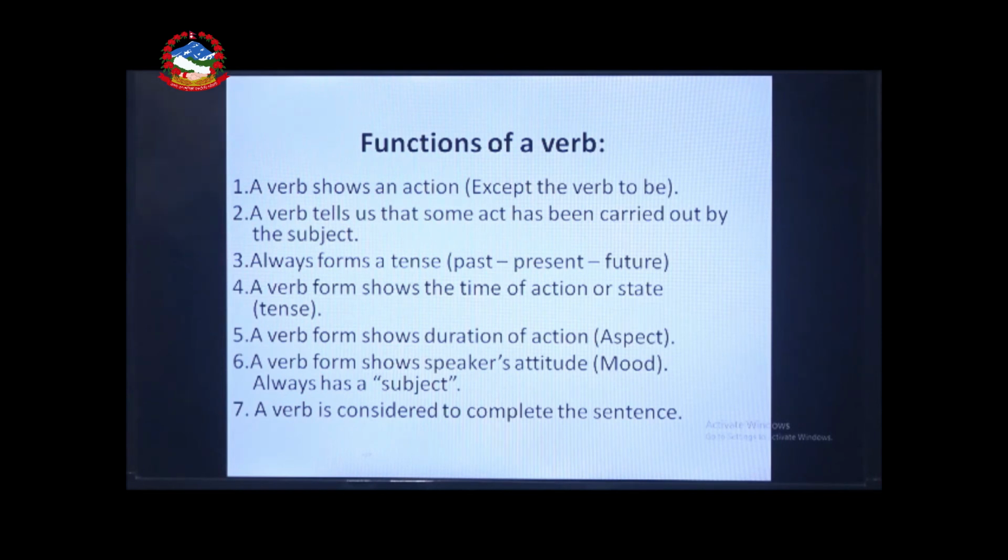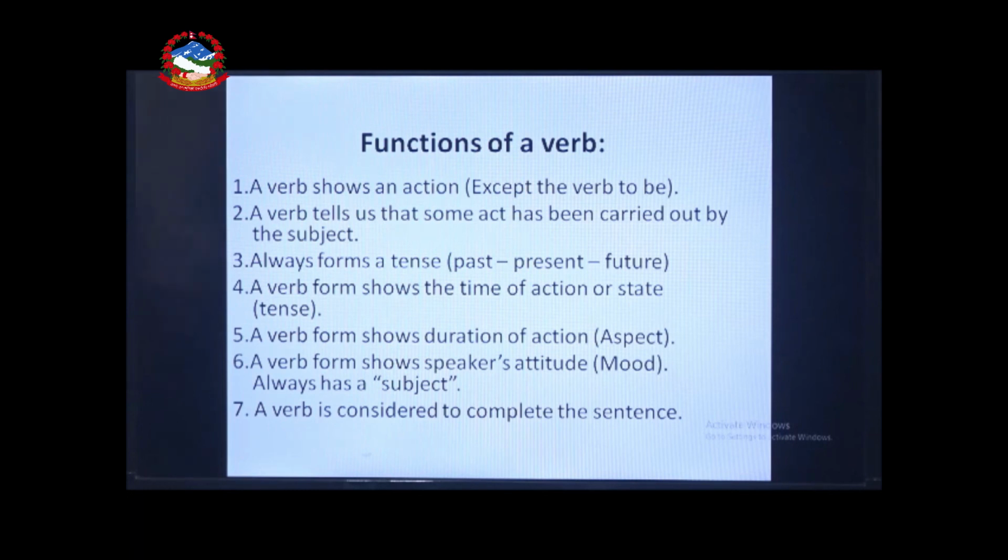Next, a verb form shows the time of action or state, okay, situation. If we have written I go to school every day, that every day shows us the time or, let us say, the aspect as well. Next, a verb form shows duration of action, how long do we do the work, how long do we perform the work, there is the aspect. I have been teaching English for 2 months, certainly there is the aspect. So, in this way verbs show the aspect.